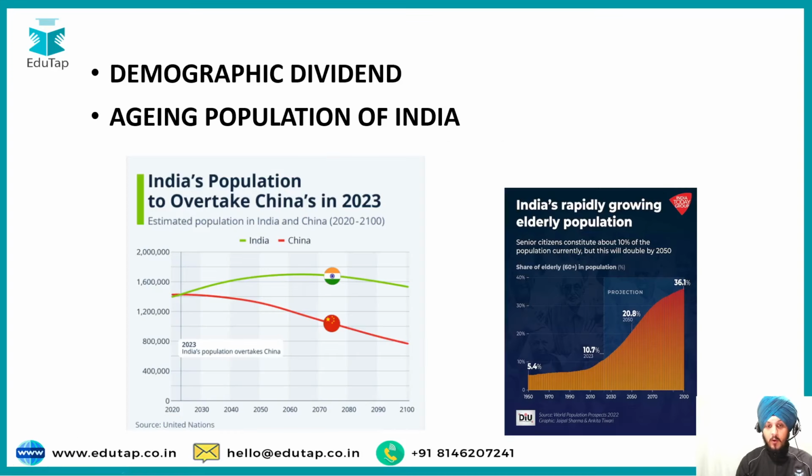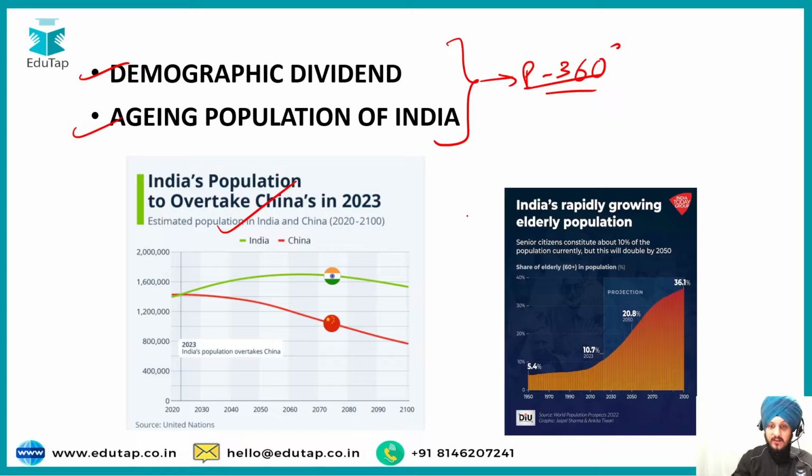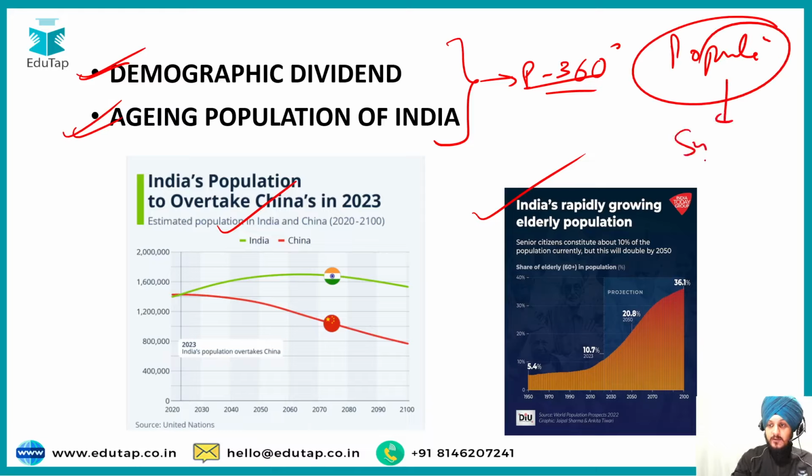The first topic is the demographic dividend and the aging population of India. So I've already discussed this topic as a part of our Perspective 360 degree initiative, and the reason why this topic is important is because India's population has overtaken China's population, and also as per the World Population Prospects report, the senior citizen population of India is expected to double by 2050. So their share of the elderly population has been increasing. So that's why this theme is important with respect to the section on population that has been mentioned as a part of your syllabus. So this is the first topic that we have selected.